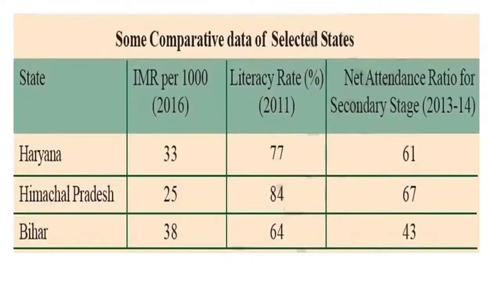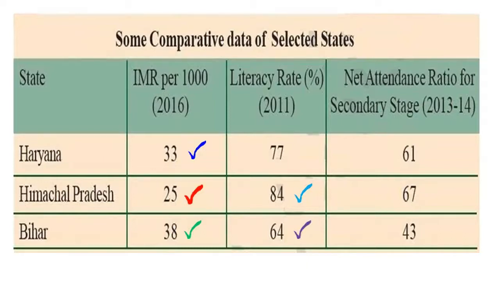So, according to the given data, in Himachal Pradesh, out of 1000 children born alive, 25 died before completing 1 year of age. In Haryana, the number of children dying within 1 year of birth is 33. In Bihar, the number is 38 out of 1000. When we see the literacy rate, it is highest in Himachal Pradesh, 84%, because it has taken several steps to expand schools and educational facilities. And the lowest literacy rate is in Bihar, 64%.